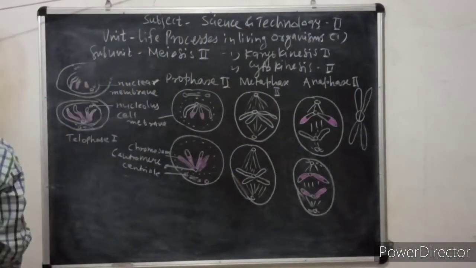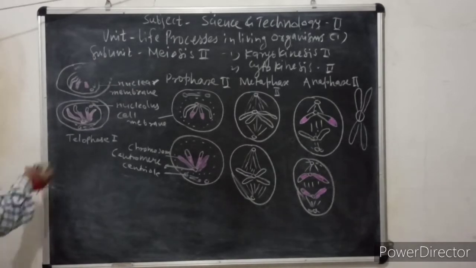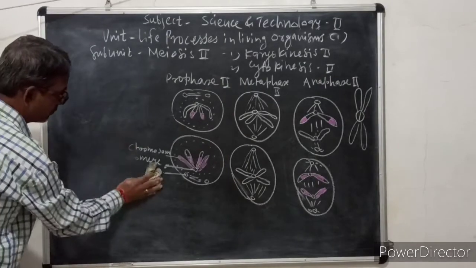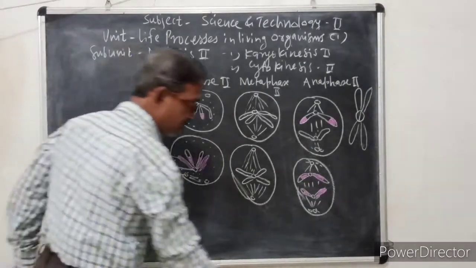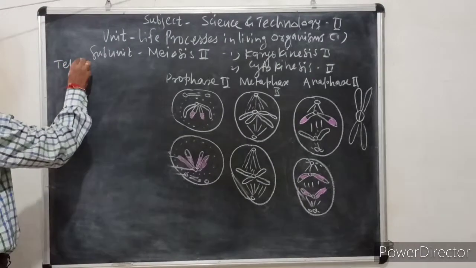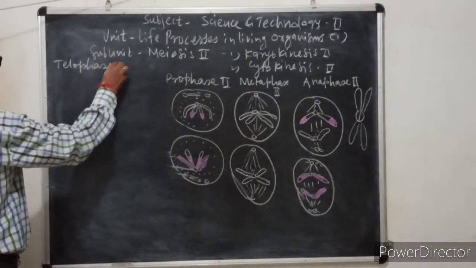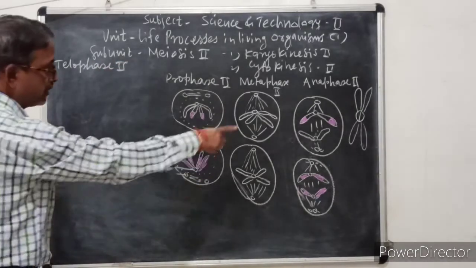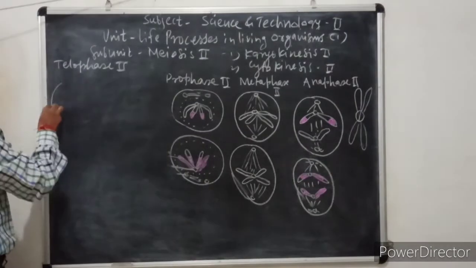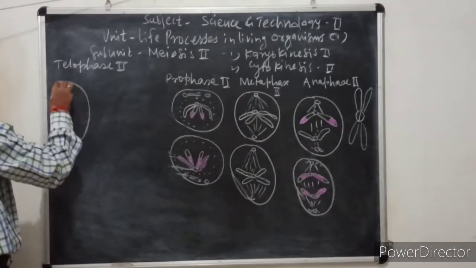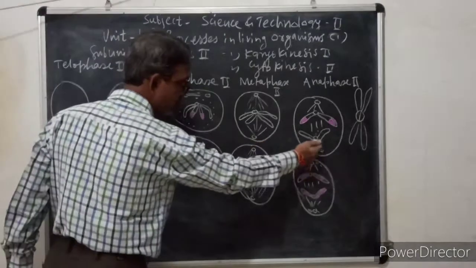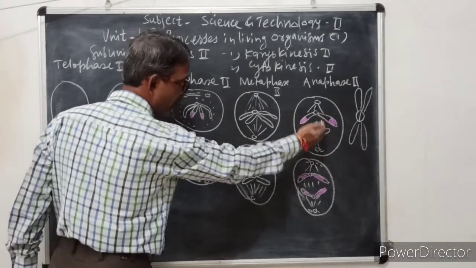Telophase 2. The last phase, telophase. Now what happens here? Two cells we shall show like this. One on the left side, one on the right side. Here we have one on the top, one at the bottom.